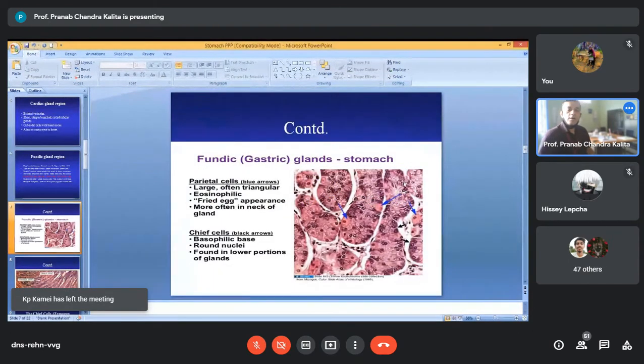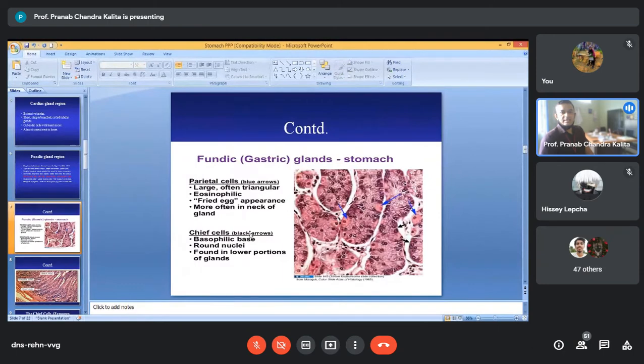Then you can see the fundic gland region of the stomach. I have told you neck cells, then you will find the parietal cells. You can see these parietal cells appear very clear. Okay, cytoplasm appears transparent, clear. They are often large and triangular in shape, eosinophilic, and you can say it is the appearance of a fried egg. Sometimes the examiner asks, the fried egg-shaped cells, where will you find? Fried egg-shaped cells are the parietal cells in the fundic gland region.